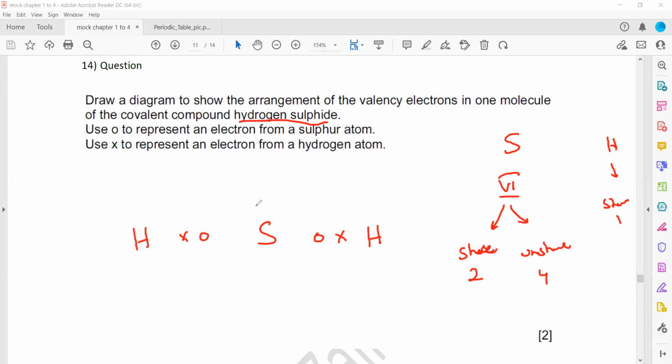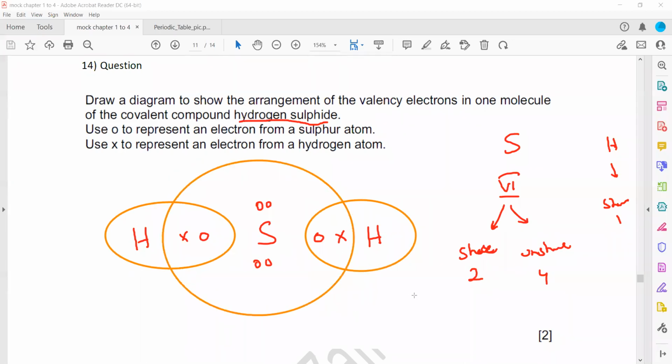Now, how many unshared electrons are there on sulfur? Sulfur belongs to group 6, so 2 are shared and unshared will be 4. So 1, 2, 3, 4. When we complete a circle for each element, the hydrogen circle will have only 2 electrons, and the sulfur circle will have 8 electrons. So this is a covalent structure of hydrogen sulfide. Because hydrogen is a non-metal as well as sulfur, they will have a covalent structure, with sharing of electrons between the 2 elements.